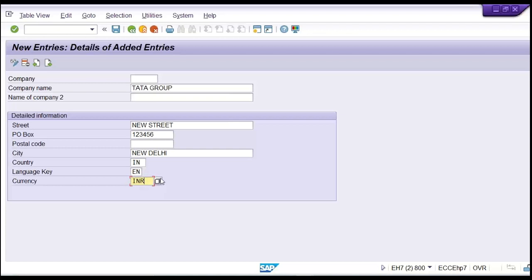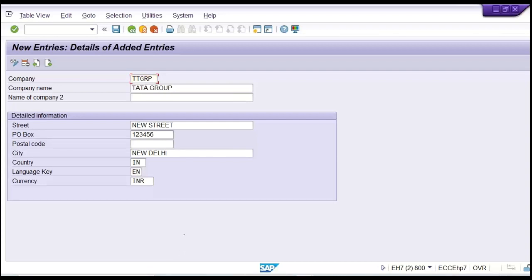Now, as I said, you have to give a code here. There is a logic behind the code, I'll tell you. Right now I'm going to give a code here, T3CRP, let's suppose 2, and let me press enter. Sometimes if this code is already used by somebody, the system will throw an error that you cannot use this code. Press enter. No, there is no problem. It is not being used by anybody.